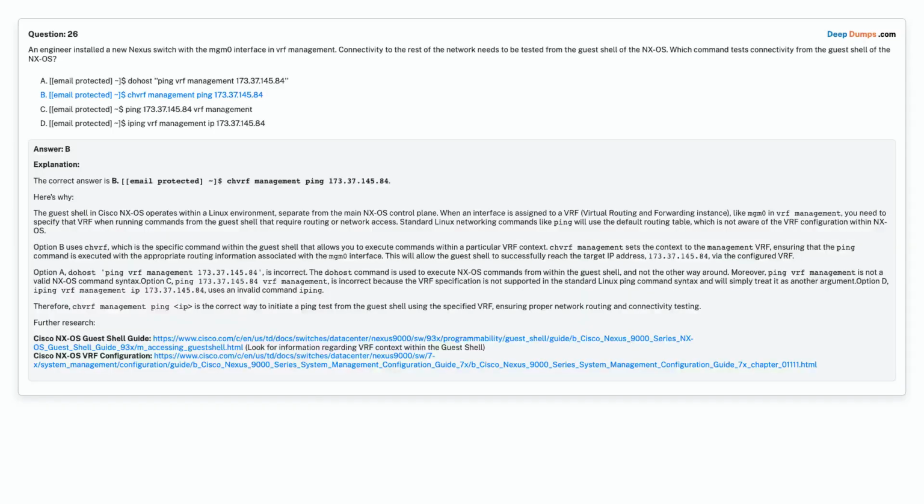Correct answer is option B. $ chvrf management ping 173.37.145.84.